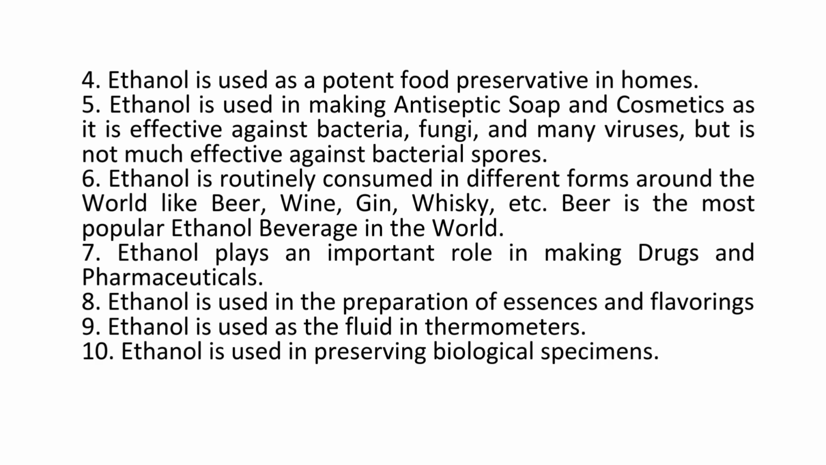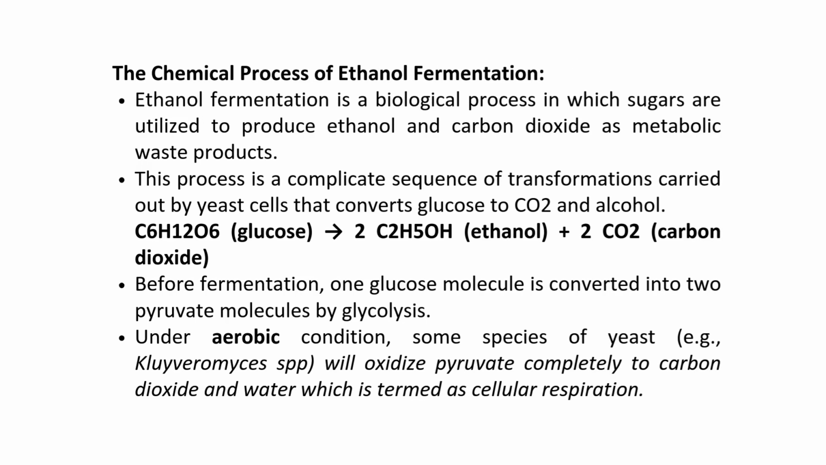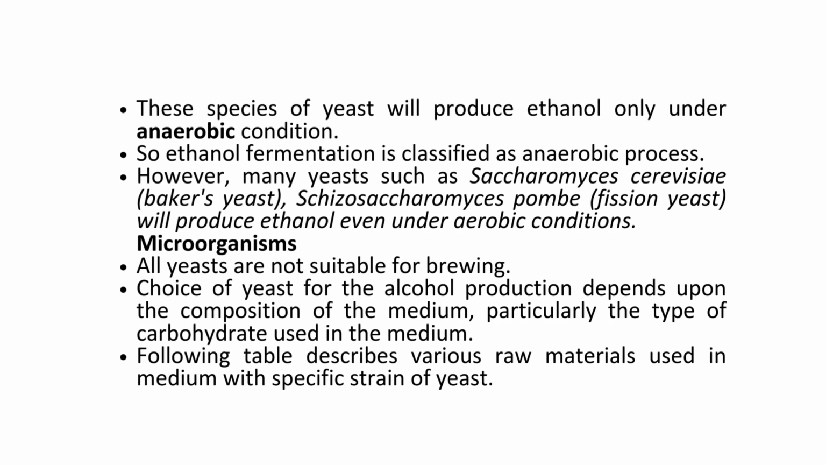for preserving biological specimens. The chemical process behind ethanol fermentation is a biological one, where yeast cells convert sugars into ethanol and carbon dioxide. The basic chemical reaction is, one molecule of glucose yields 2 molecules of ethanol and 2 molecules of carbon dioxide. This process begins with glycolysis, where glucose is broken down into pyruvate. Under anaerobic conditions, or even aerobic conditions for some yeasts like Saccharomyces cerevisiae, this pyruvate is then converted into ethanol.